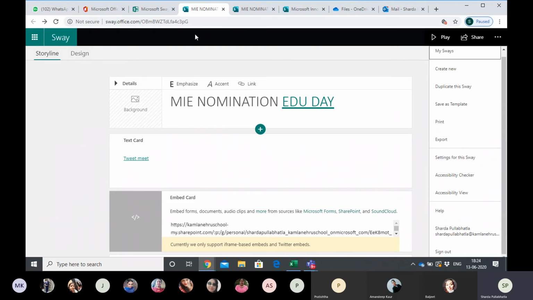So directly you can open the sway.com and you can start working using your Office 365 id. However, I prefer to open every link from the office.com website because the moment you click on Office I'm very much sure कि सारा कुछ उसमें ही है and I can get the link from anytime anywhere access. Okay, so this is about the Sway.